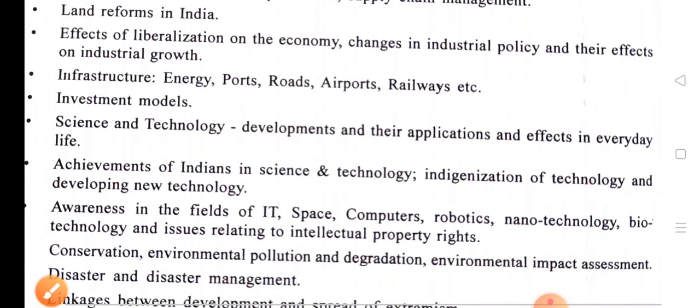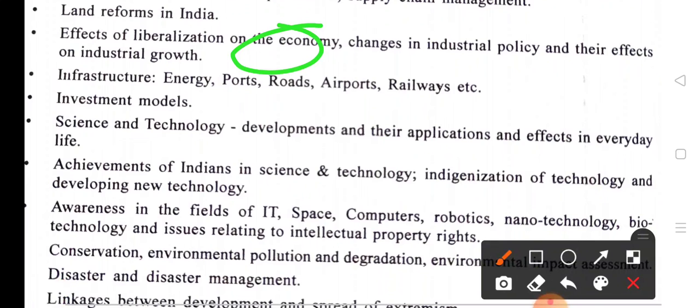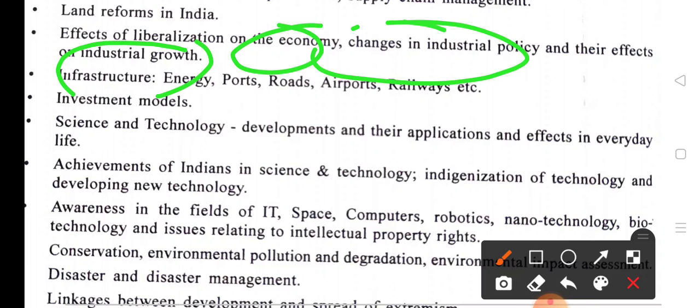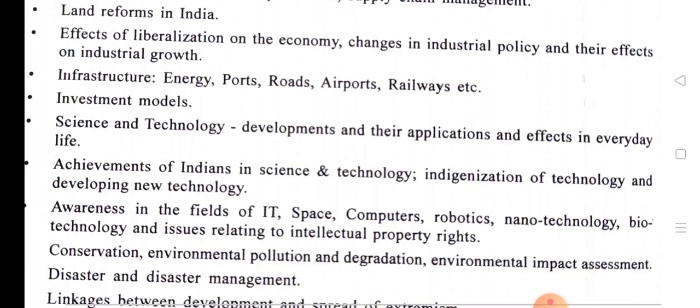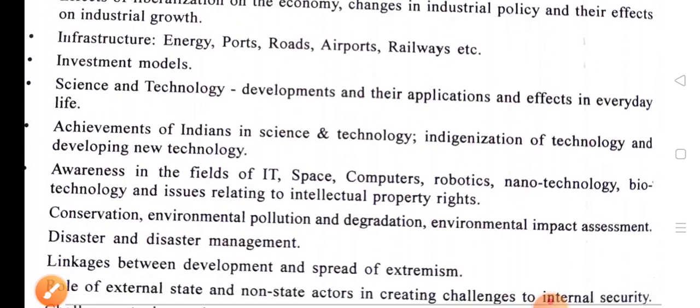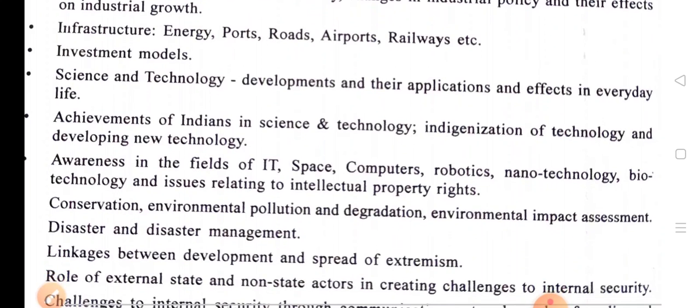Fine. So, effects of liberalization on the economy, changes in the industrial policy and their effects on industrial growth. Guys, you can see industry is the secondary sector of our Indian economy, so please mug up all these topics.